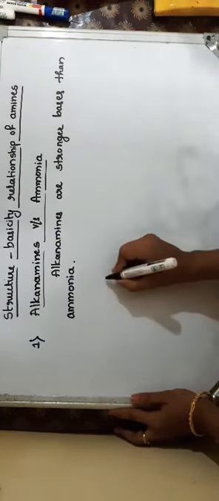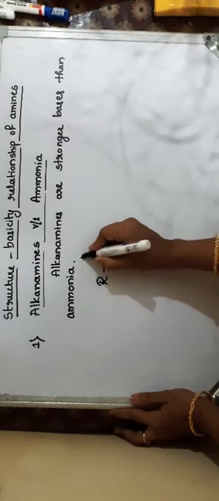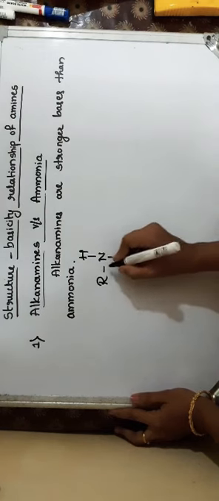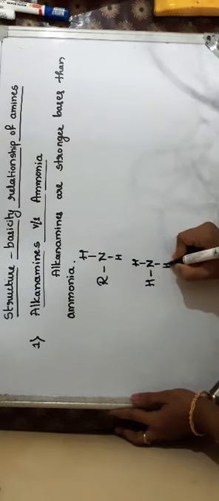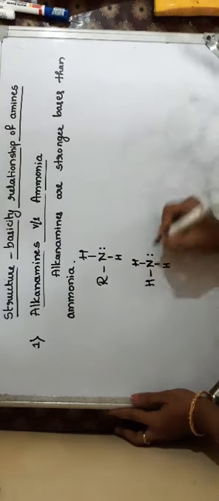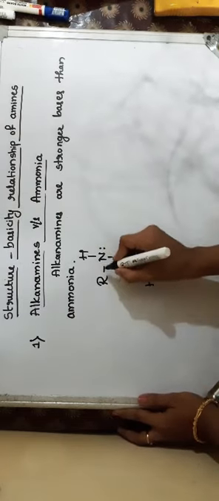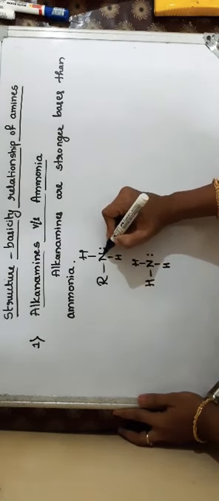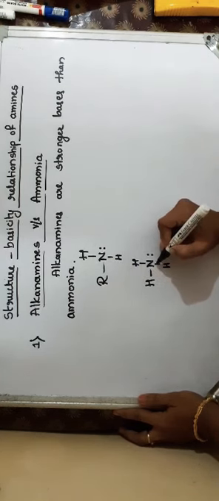When we compare these two, RNH2 is the alkanamine, and NH3 is ammonia. Here nitrogen carries a lone pair of electrons. In the alkanamine, there is an alkyl group attached to the nitrogen which carries the lone pair, whereas in ammonia, the nitrogen is connected to 3 hydrogens.